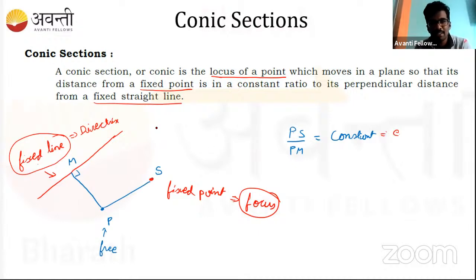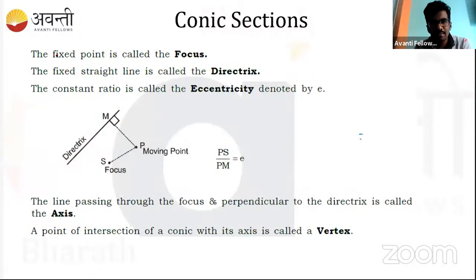Okay, some of the new terminologies that you'll be learning are these. The fixed point that I just called, we call it a focus. Remember that. From here, we do not call it a fixed point. When I say focus, you have to remember that it is a fixed point we are talking about. When I say directrix, the directrix is nothing but a fixed line. And the constant ratio that we got, we call it the eccentricity. So these are the new terms that you should learn: focus, directrix, and eccentricity. And the free point which is moving, we can call a moving point or a general point, like that also.